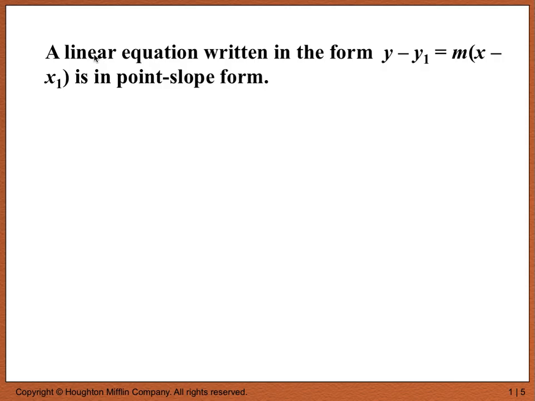A linear equation written in the form y minus y1 equals m times (x minus x1) is in point-slope form. Right, so it's still a line, it's just a different way of writing it. Kind of like how we did with parabolas, where there were different ways of writing parabolas even though they were all describing the same shape. Well, the same is true of lines. And so this is called point-slope form.